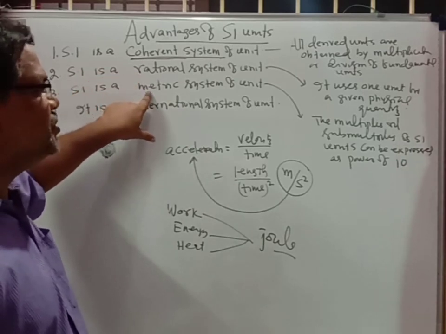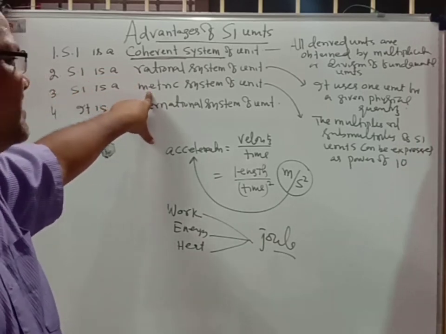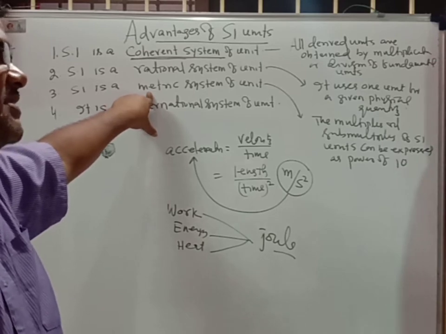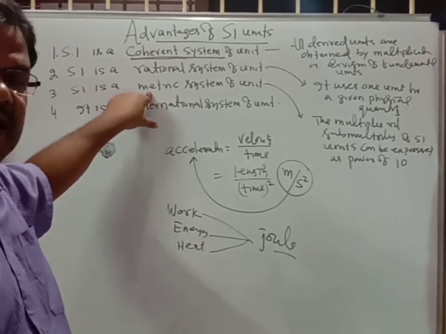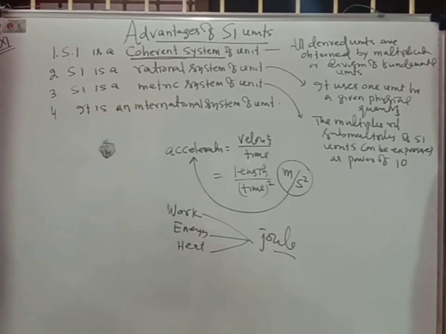Another, it is the metric system of units. Why is it called the metric system of units? The multiples and submultiples of SI units can be expressed as powers of 10.